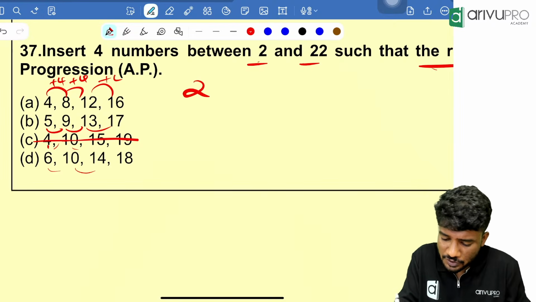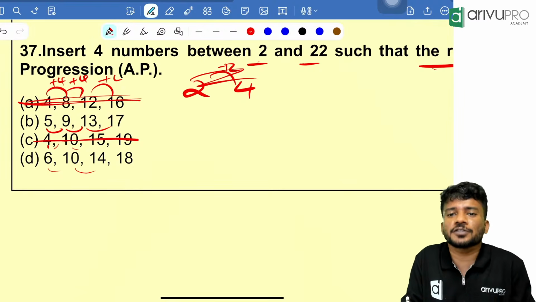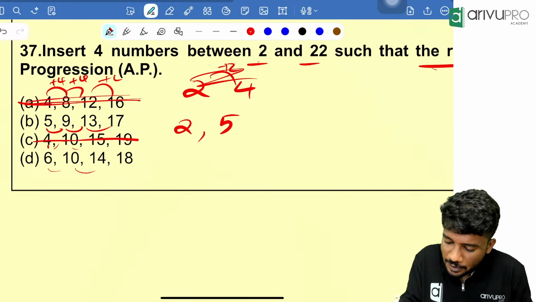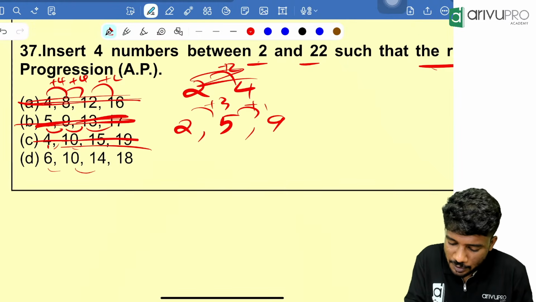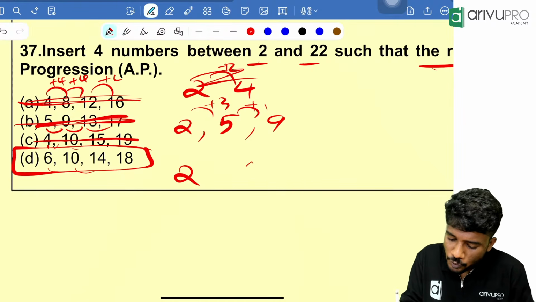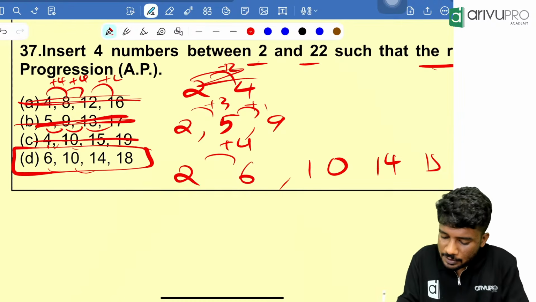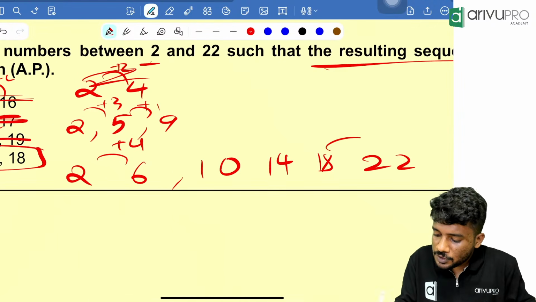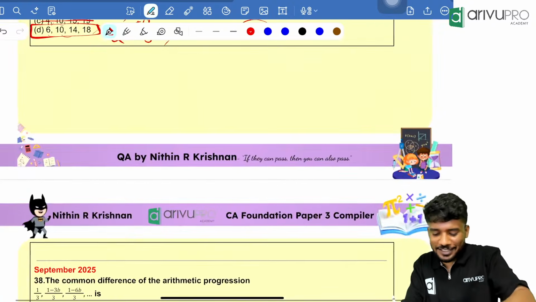Now 2 is the first term. After that I am putting 4, so plus 2, that means this is not our term because common difference is not 4. Now try the next one. 2, 5, 9. So plus 3, plus 4. That means that is not our term. Now the only option is option D. 2, 6, 10, 14, 18. Plus 4, right? Then after the last 18, 22. Plus 4. Common difference is the same throughout. So option D is your answer.